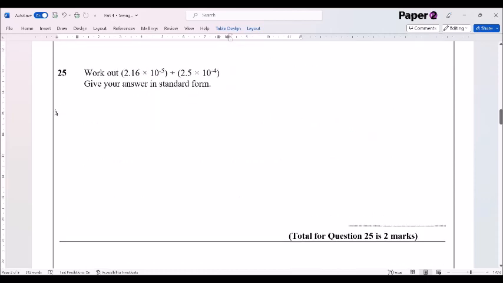Work out that 2.16 times 10 to the power of -5 divided by 2.5 times 10 to the power of -4. Now, if you type this into your calculator exactly as it's written, using the brackets, so make sure you remember to use the brackets: 2.16, and then we've got the times 10 to the power of button, so we just press that once, and then we put in a -5. Remember to use the negative button. It's on the left-hand side of the calculator above the numerical keypad. So that's going to be times 10 to the power of -5. Close the brackets, and then divided by 2.5 times 10 to the power of -4. Remember, it's the times 10 to the power of button to be able to do that.